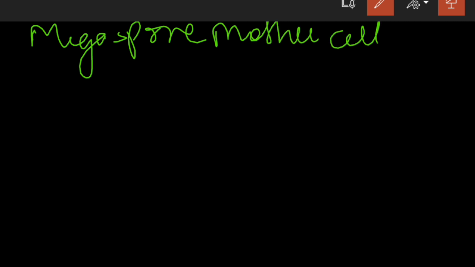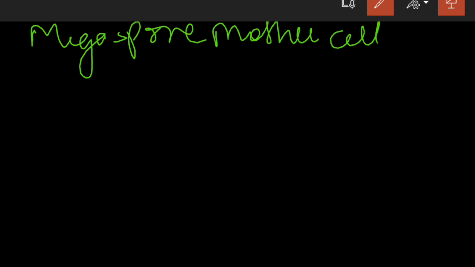The megaspore mother cell is a special cell which is found within the megasporangium. The megasporangium is a structure which produces a megaspore. Megaspore, mega meaning big, spores, is a female spore.